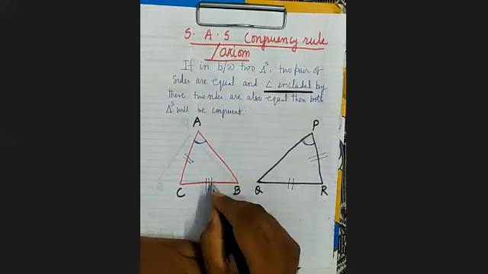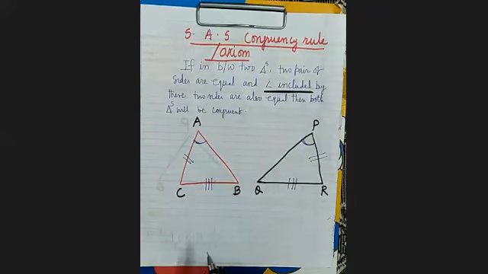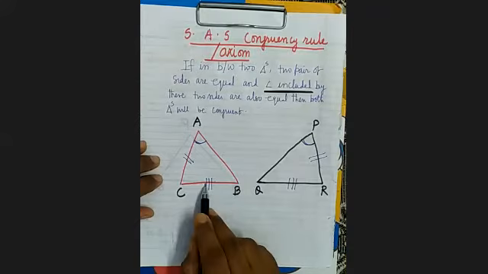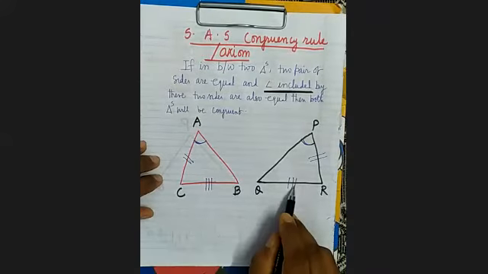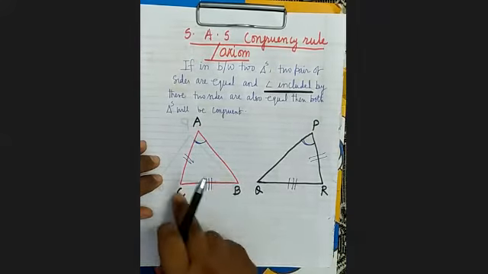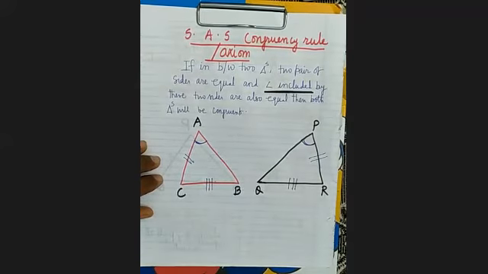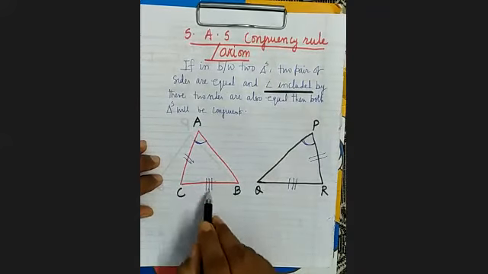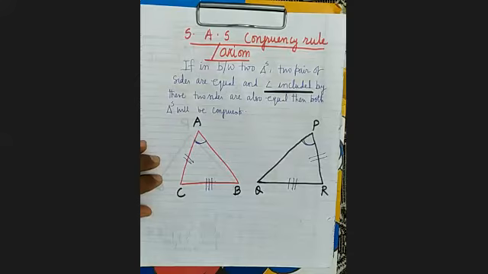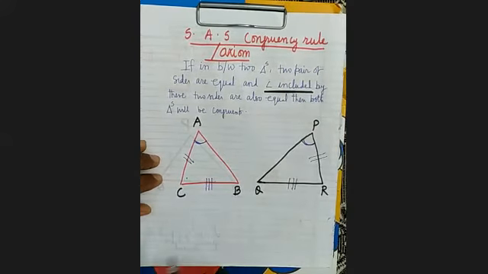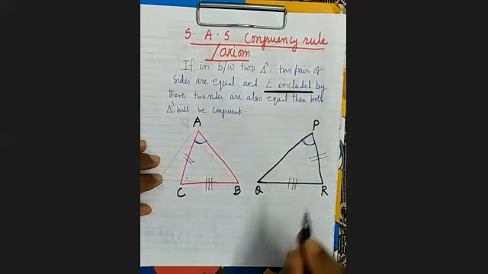Angle which is formed by the equal pair of sides. Equal pair of sides means one pair is this, another pair is this. It's clear? One pair is AC and PR, other pair is BC and QR. Which angle is formed by these two sides? Who can tell? Angle C. And which angle is made by these two sides here? Angle R.